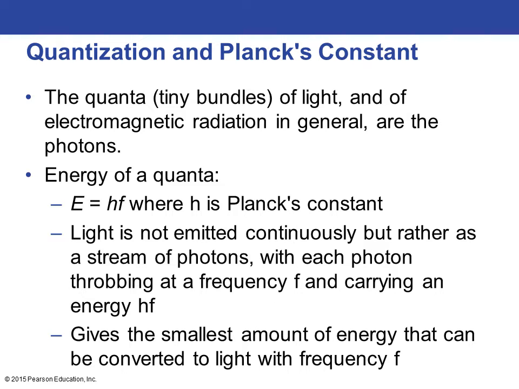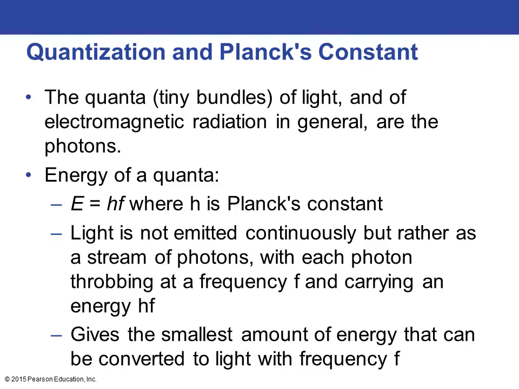Now, the quanta are tiny bundles of light, in general electromagnetic radiation. These tiny bundles, again, are called photons, and the energy of each of these quanta or photons is given by the formula E, or energy, equals h times f, or frequency, and h is what they call Planck's constant.